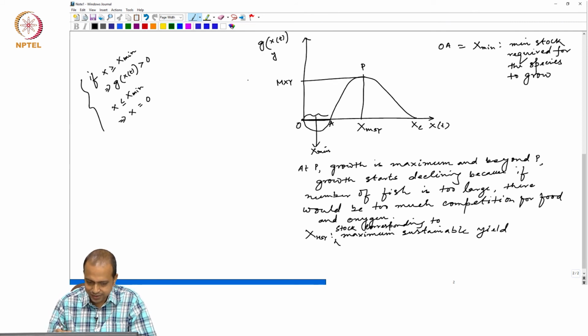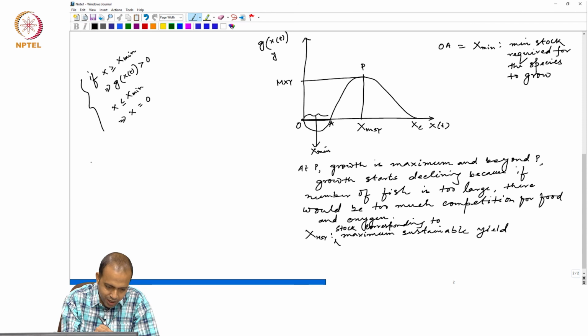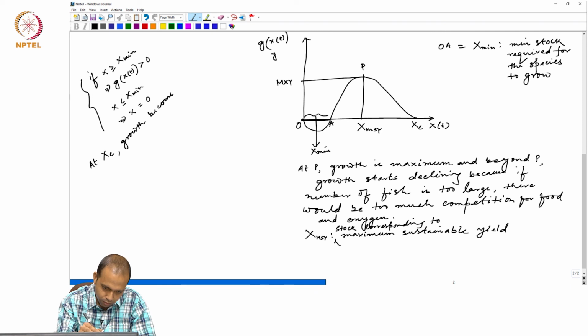Now, at XC, growth becomes 0 again, and the growth function has two roots.